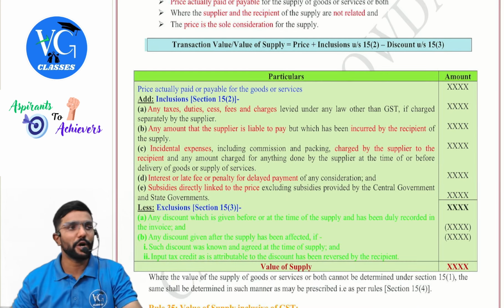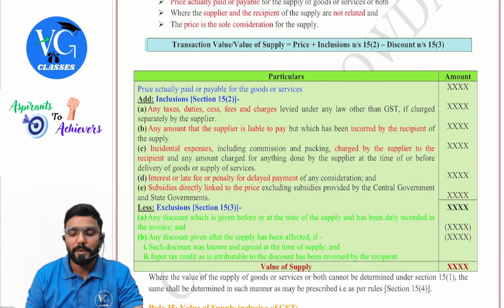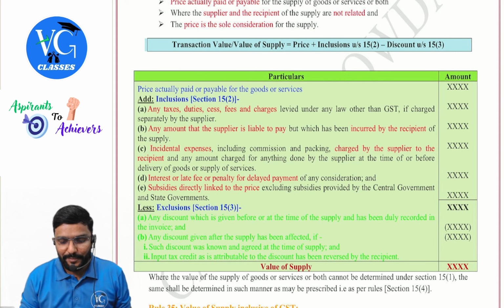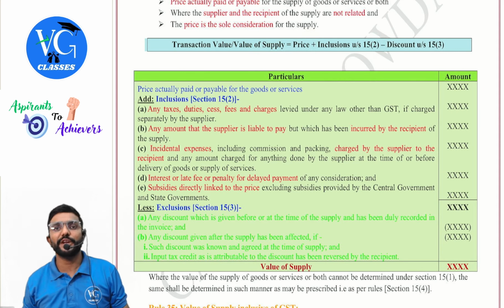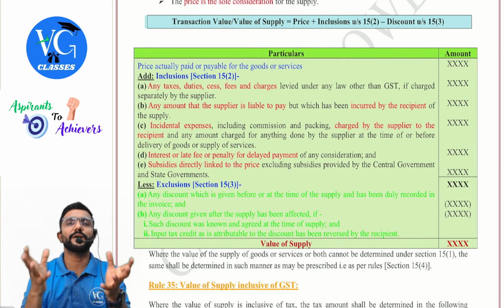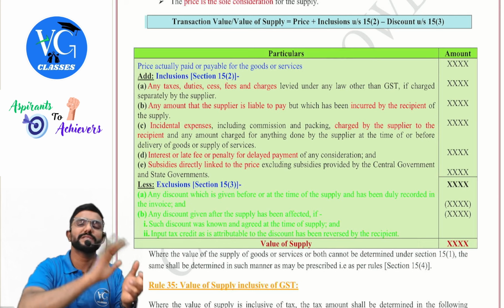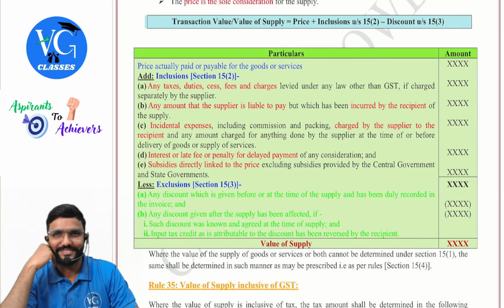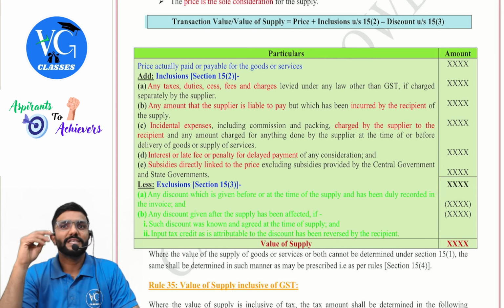So transaction value, how do we determine? Or value of supply, sir? Price actually charged by supplier to recipient, plus some inclusions under Section 15.2, minus discount under Section 15.3, guys. See, normally for us, what is value of supply? It is the amount which the recipient is paying or the amount the supplier is charging. Correct? But for exam, it will not be so easy. Clear?